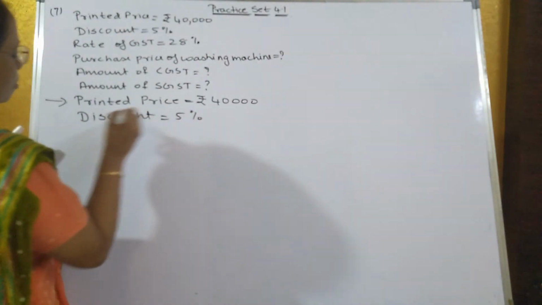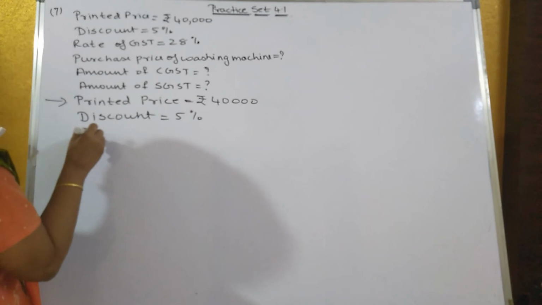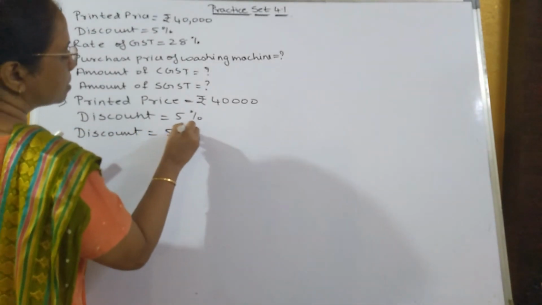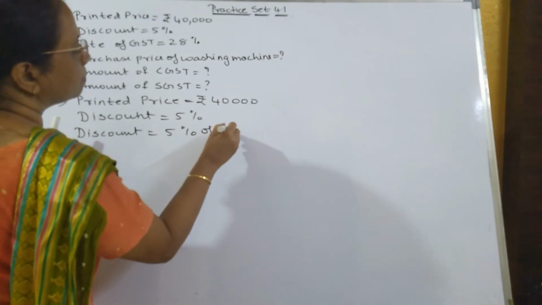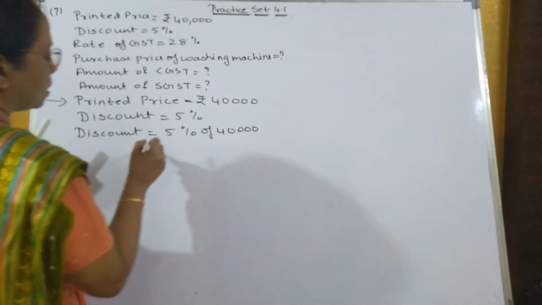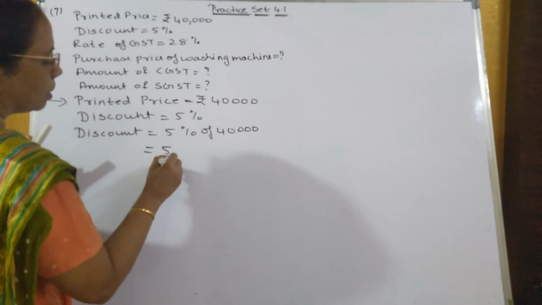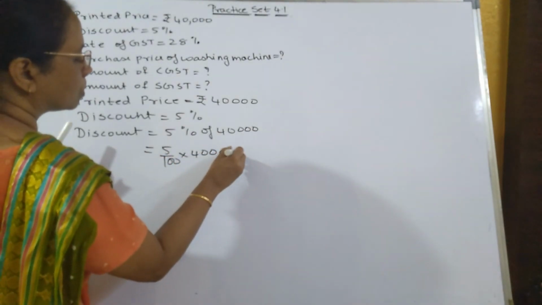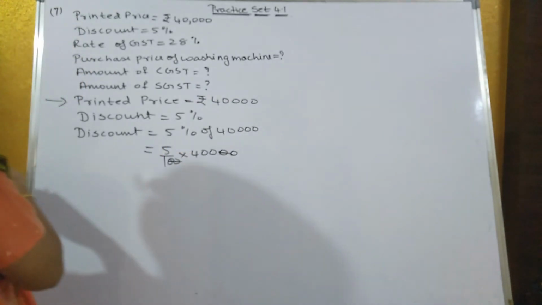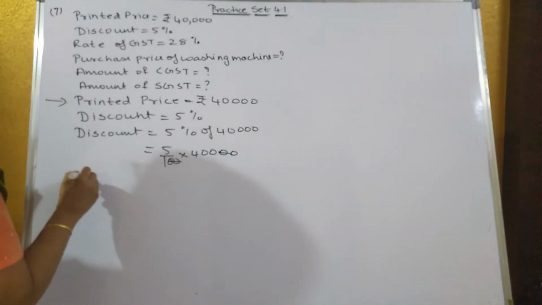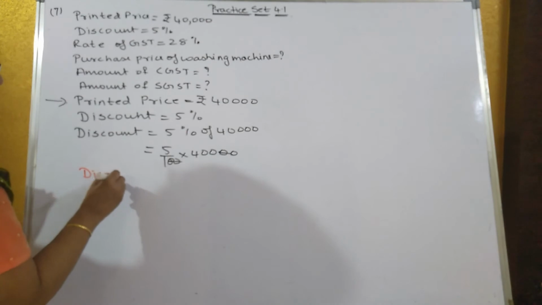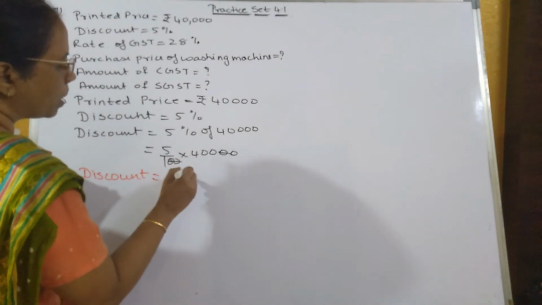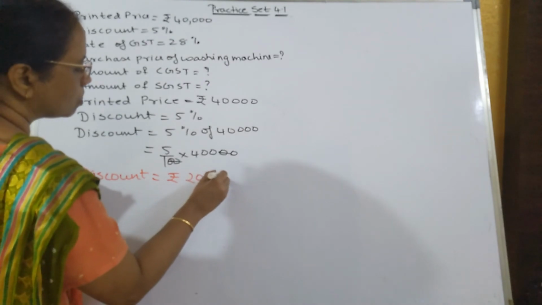So discount in rupees will be 5% of 40,000, that is equal to 5 upon 100 into 40,000. This 20 will get cancelled. Therefore discount is equal to 5 fours are 20, that is 2,000.